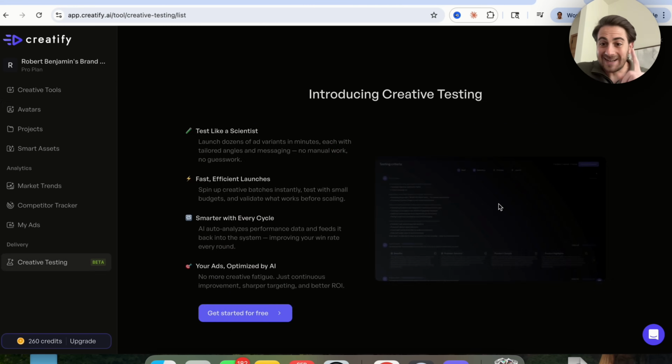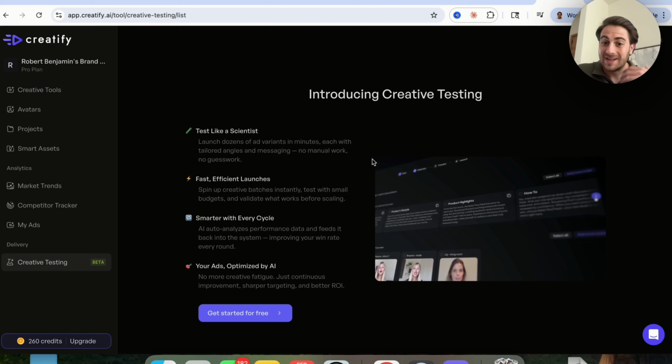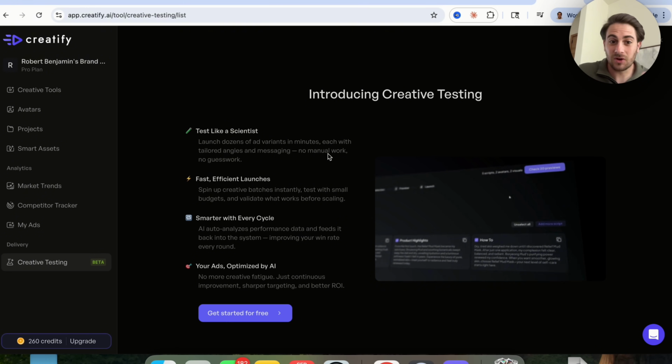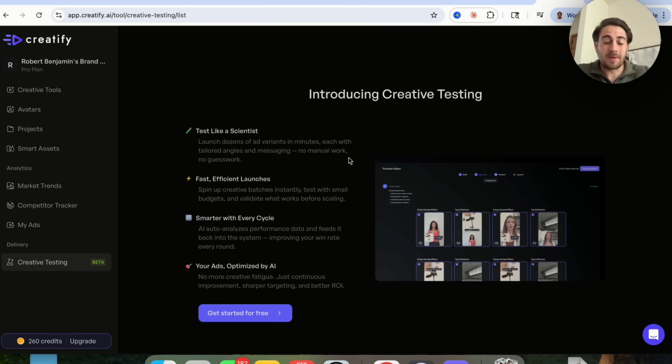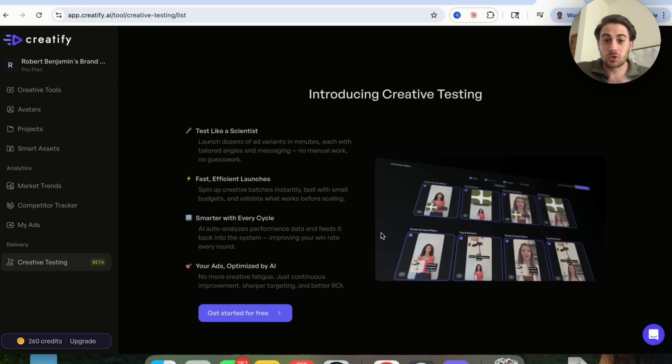In addition to that, they also have this creative testing feature here, which allows you to test different hooks, test different formats, test different avatars, and basically you could set up A/B testing amongst all of your UGC creatives to see which one's the best.